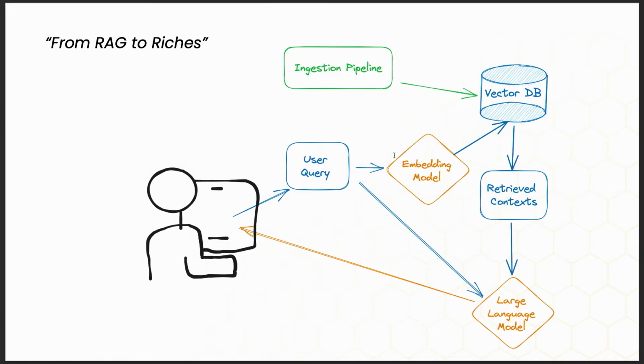Okay, adding to our little diagram we saw before, in order for us to retrieve, we could use Bing search or Google search or some other search mechanism, or we could put a document in front of the user's request, and that's the approach you would use with the new capabilities released at OpenAI Dev Day. But what we want here is a separate, asynchronous pipeline, so we're not forcing the user to provide us with the context before we answer them. We want to have all that context in this vector database.